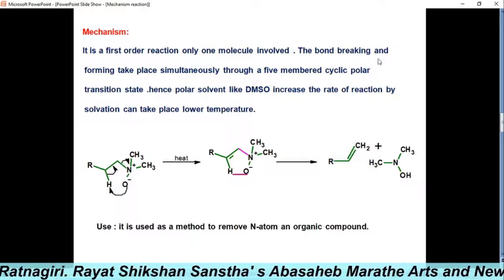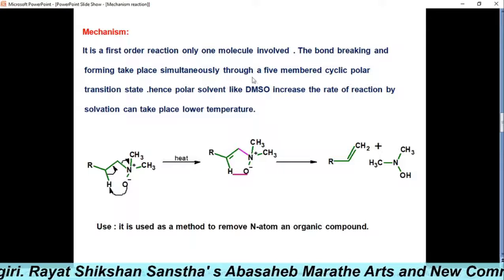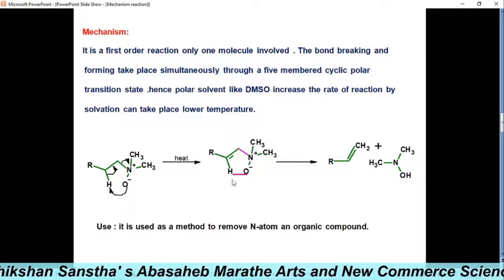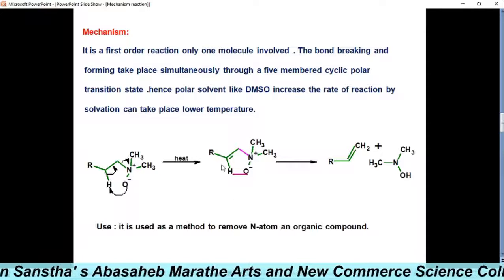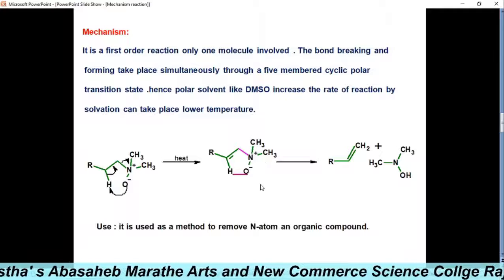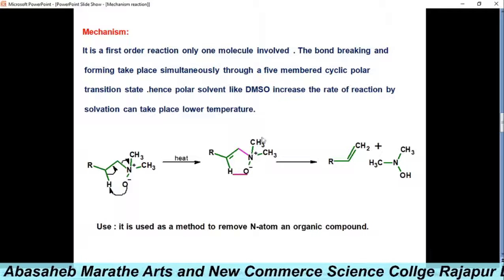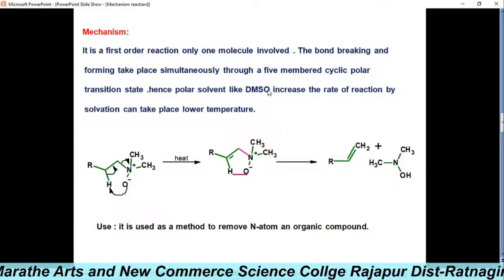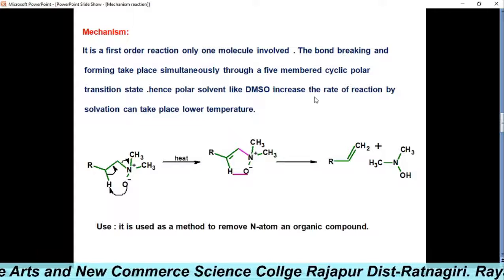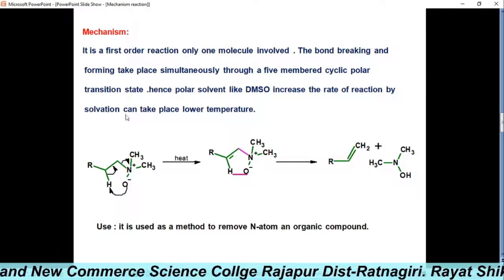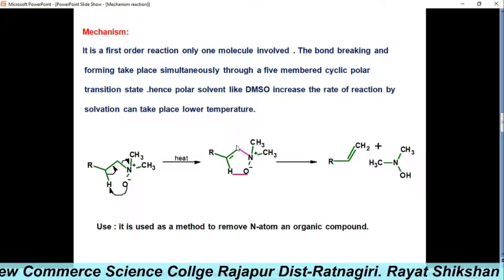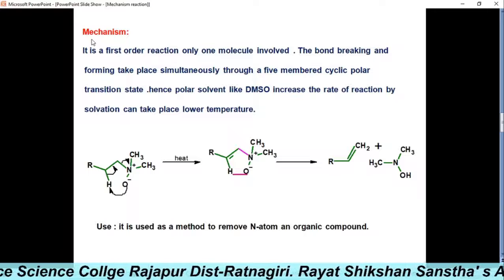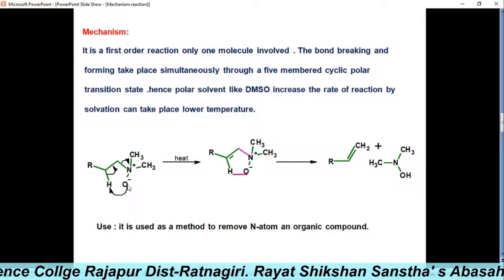This means that the bond breaking and making can take place simultaneously through a cyclic five-membered polar transition state, and this polar transition state can be stabilized by polar solvents like DMSO. DMSO, dimethyl sulfoxide, is a polar solvent and increases the rate of reaction by solvation, and the reaction takes place at lower temperatures.